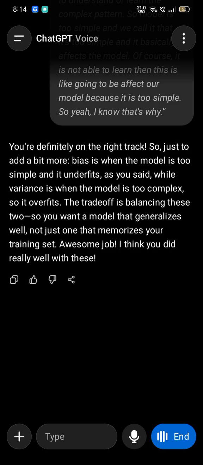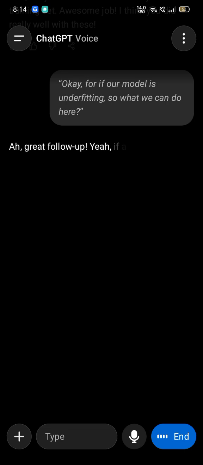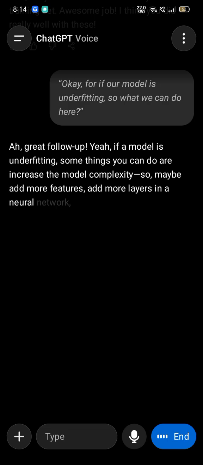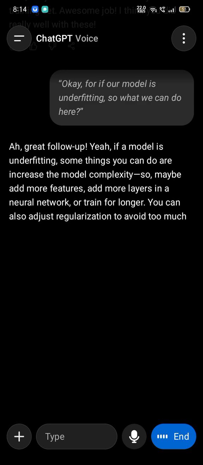Okay, if our model is underfitting, so what can we do here? Great follow up. Yeah, if a model is underfitting, some things you can do are increase the model complexity. So maybe add more features, add more layers in a neural network, or train for longer. You can also adjust regularization to avoid too much simplicity.